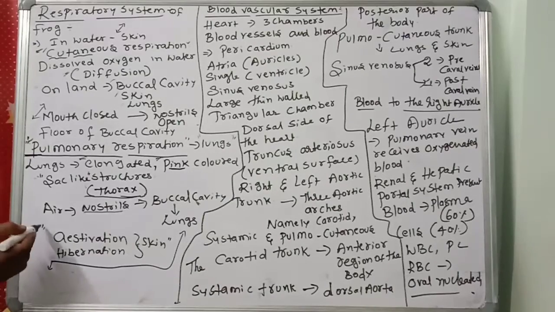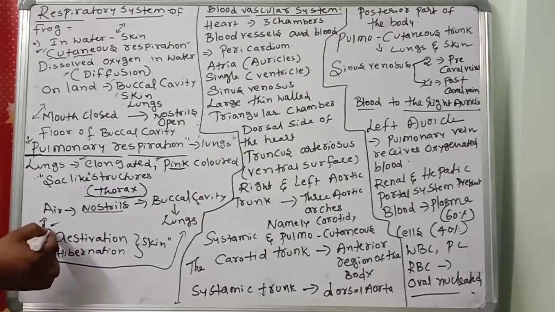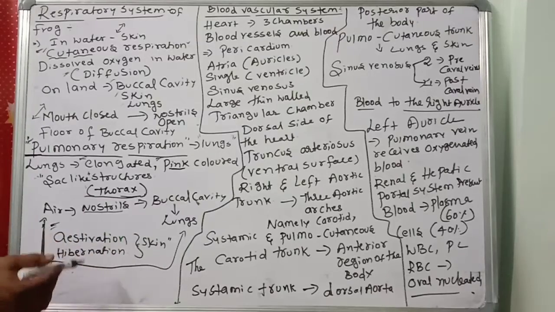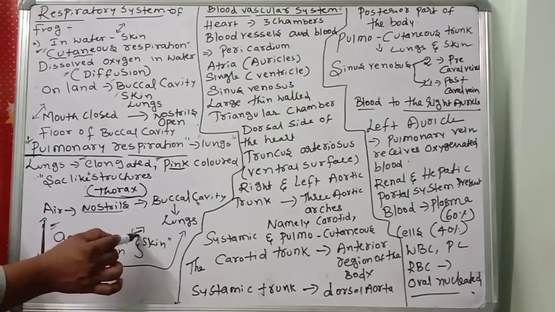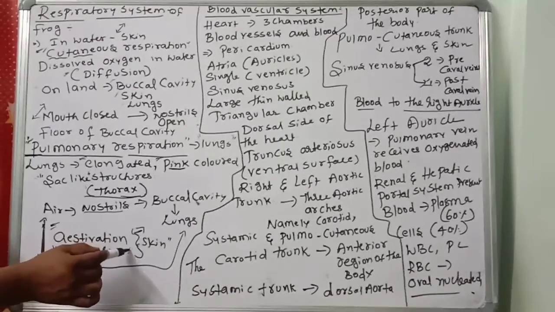So when unfavorable conditions are there, the frogs will perform two important protecting processes, called aestivation and hibernation. In the summer, when too much heat is there, they will go to burrows and live there. That process is called aestivation. When they are in the aestivation condition, they respire through which one? The skin.